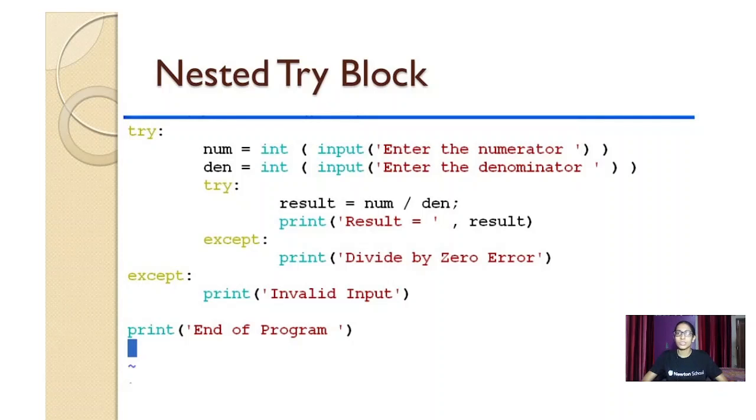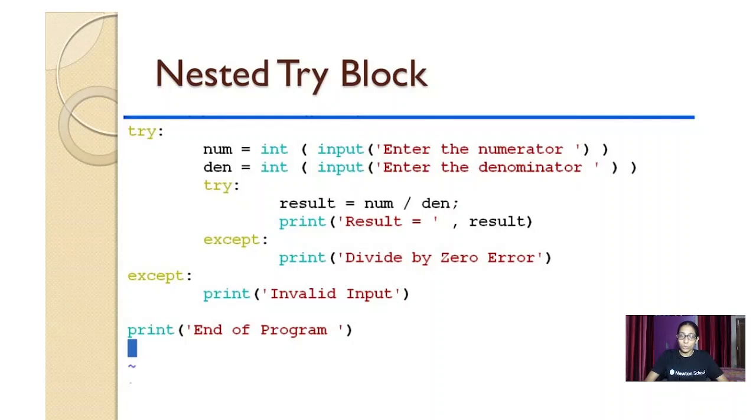If the statement is true and it satisfies the condition of if, it will execute and give the output. But if not, it will shift to the else block. The else block will first figure out what the statement is about, because it came to the else block since the statement was not true in the if block. Now else will verify it and execute the final output. Similarly, the nested try block is also the same. If the result is there, it will print, otherwise it will go to except.